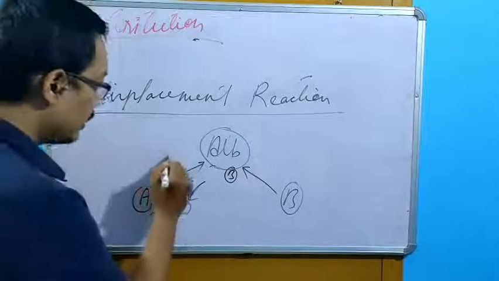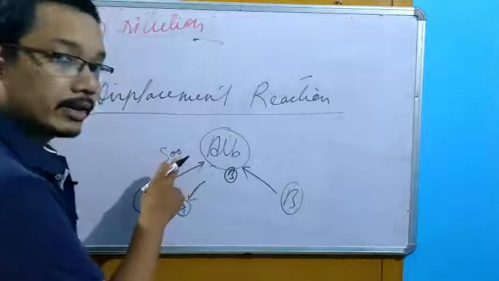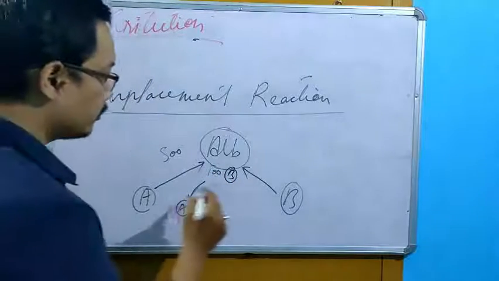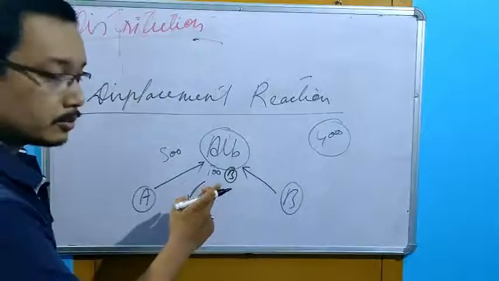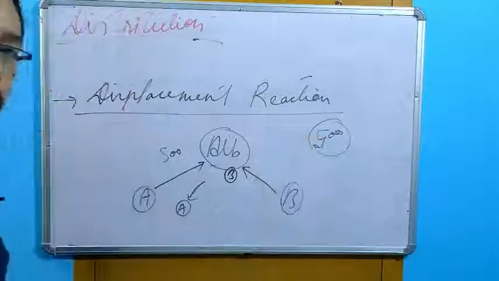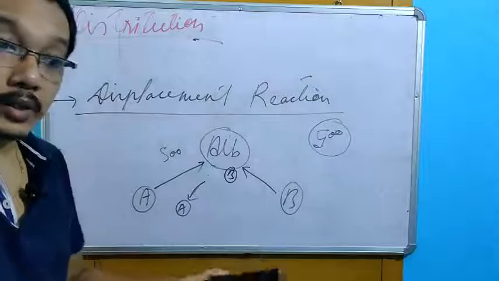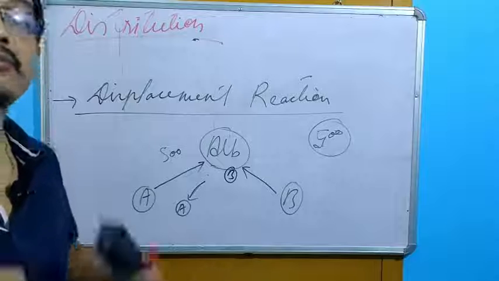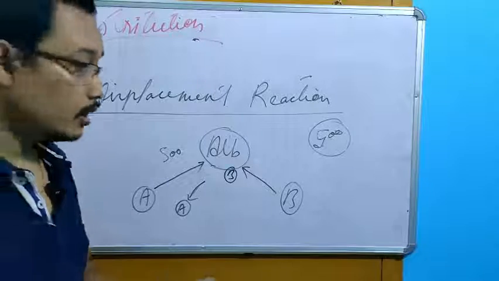Suppose you have given 500 mg of drug and certain quantities were bound. Out of 500, suppose 100 is bound and 400 is available for therapeutic effect. I'm just giving you an example. If there is a displacement reaction, instead of 400, 500 will be available. Now it can lead to toxicity. The drug with more affinity will displace the other drug from the albumin, and the displaced drug will have more plasma concentration, which can lead to toxicity.